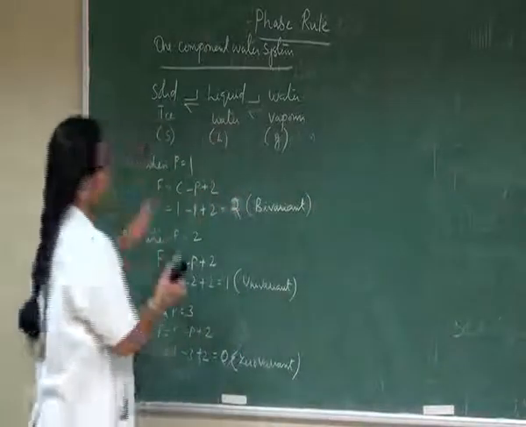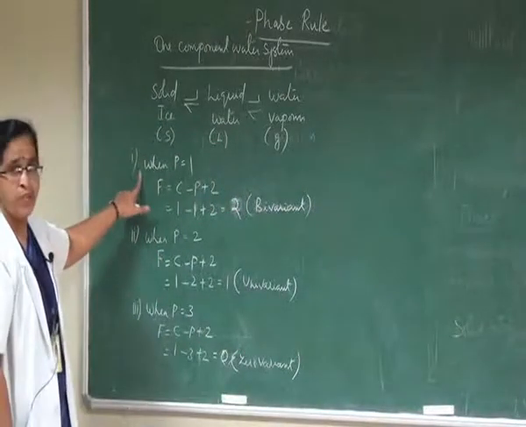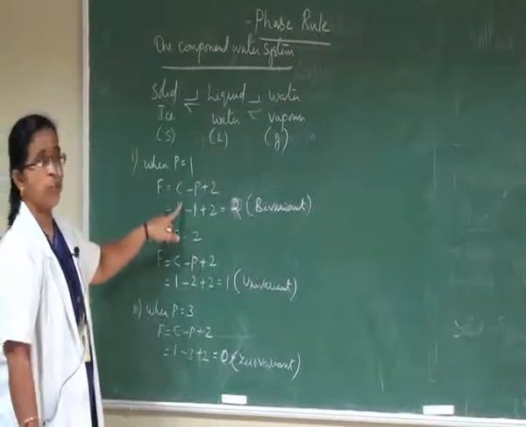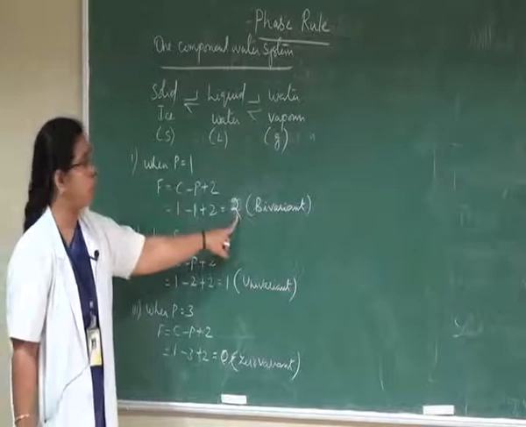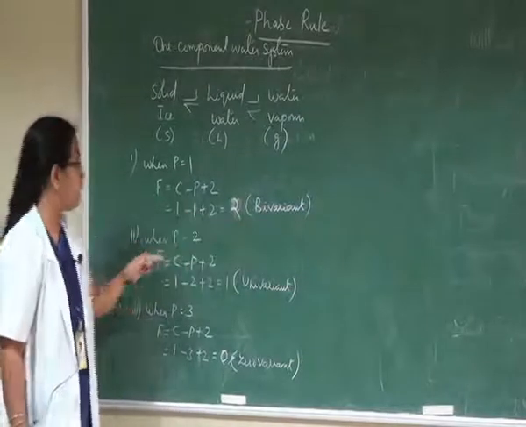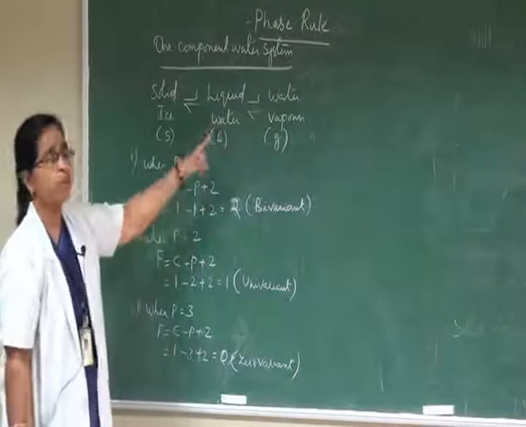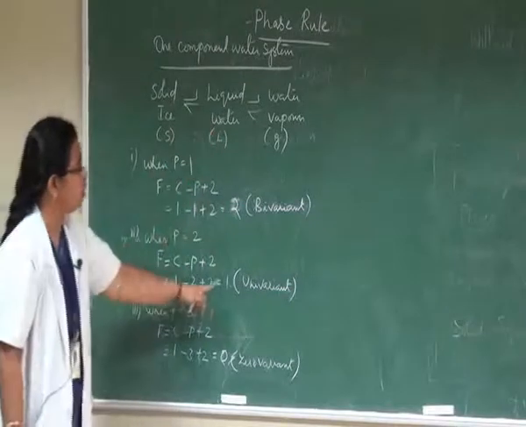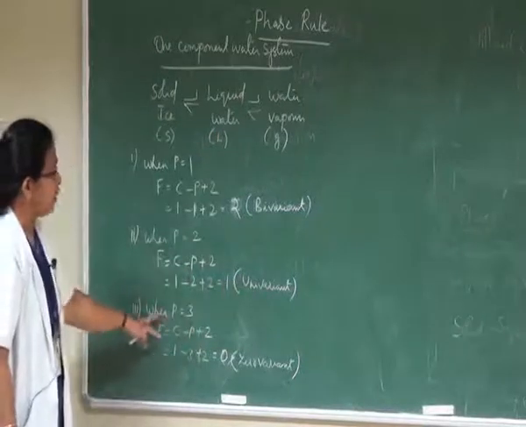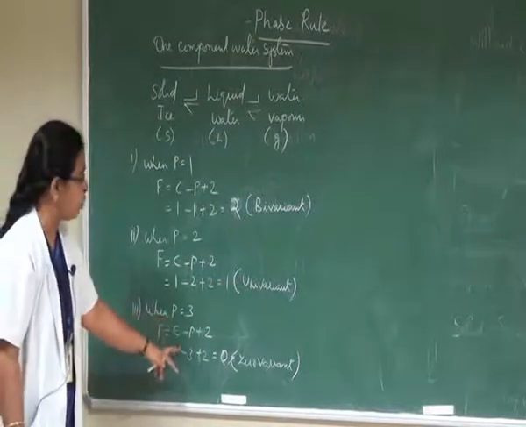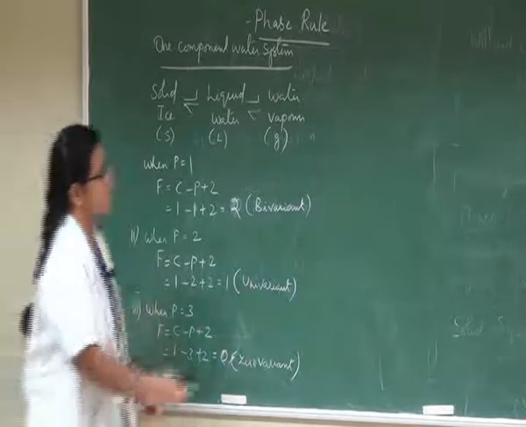Therefore, in the case of a one component water system, there are three possibilities. When P is equal to 1, substituting the values in the phase rule, the value becomes 2, that is, the system becomes bivariant. When P is equal to 2, that is, when any two phases are in equilibrium, the value becomes 1, that is, the system becomes univariant. When all three phases are in equilibrium, the value becomes 0, that is, zero variant.